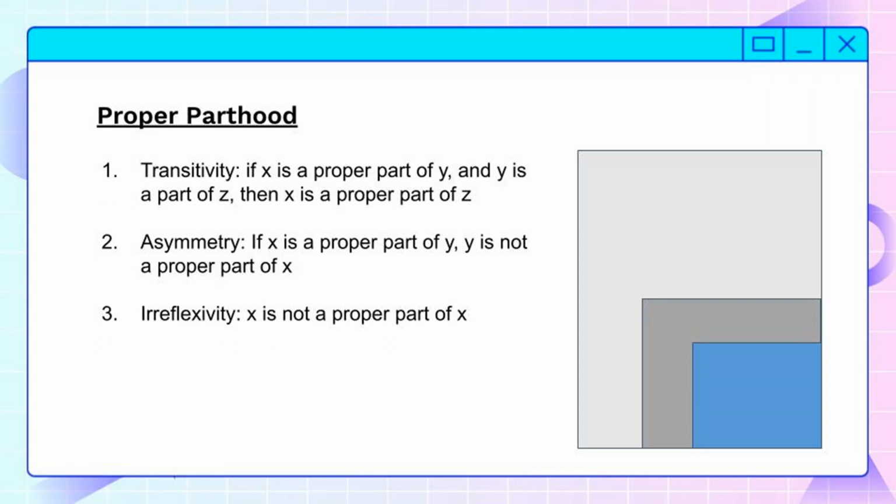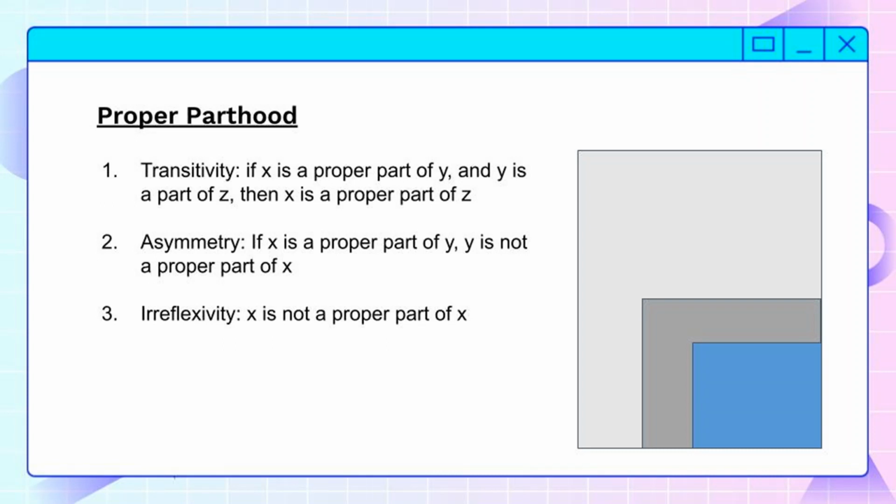So first, let's look at some of the properties that proper parthood has. The first one is transitivity. If x is a proper part of y and y is a proper part of z, then x is a proper part of z. That sounds really complicated. It really just means that if one thing is a part of one whole, and that whole is a part of a bigger whole, then the first thing is a part of the bigger whole. So if you have a board that's a part of the wall, and the wall is a part of a house, then the board is a part of the house. Pretty clear.